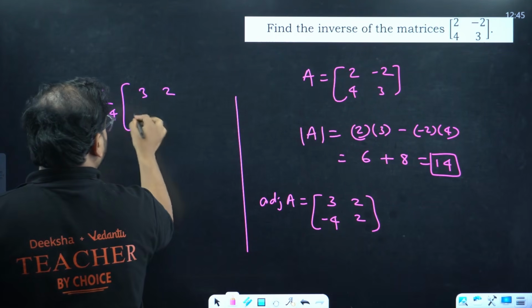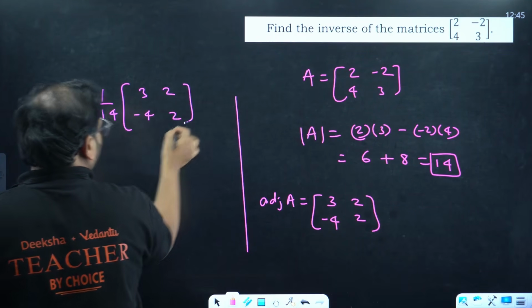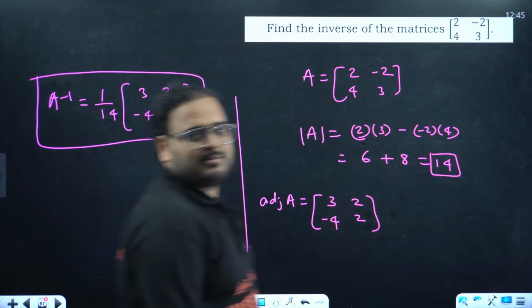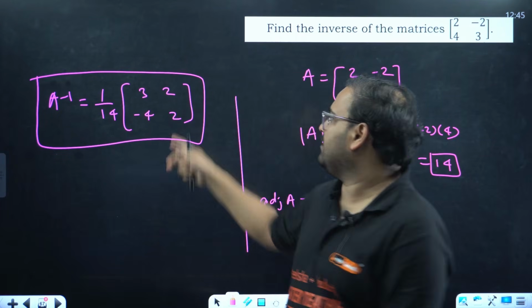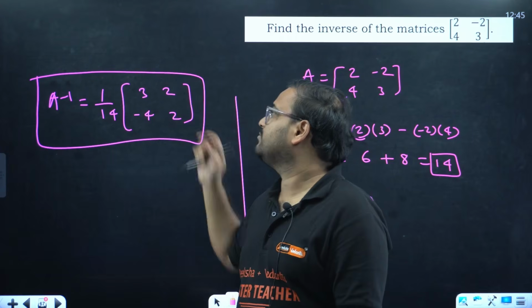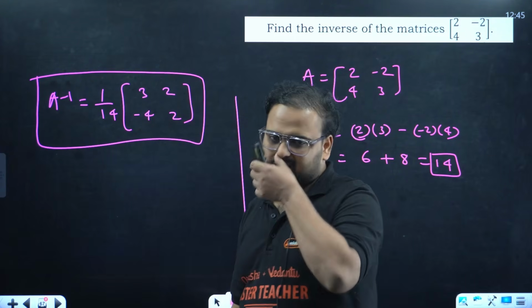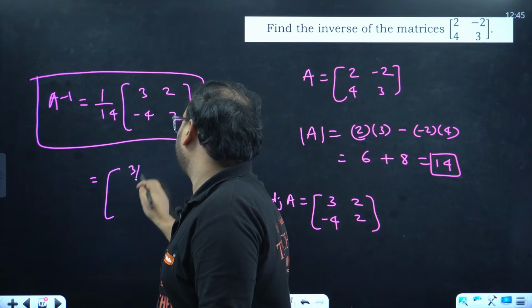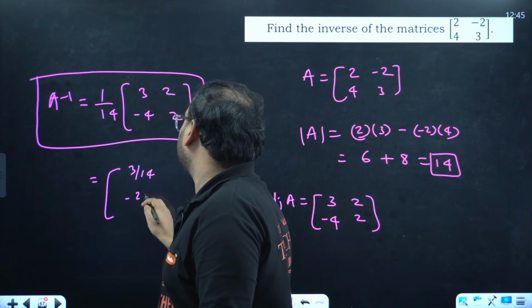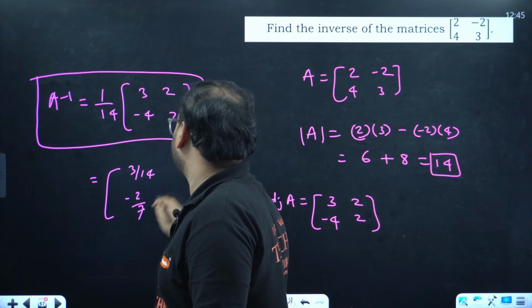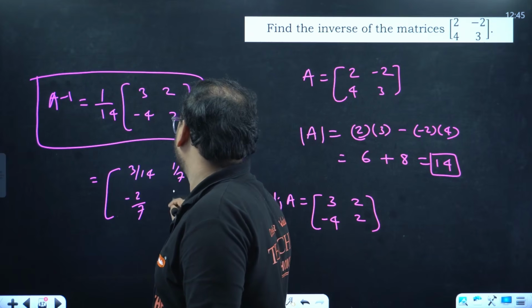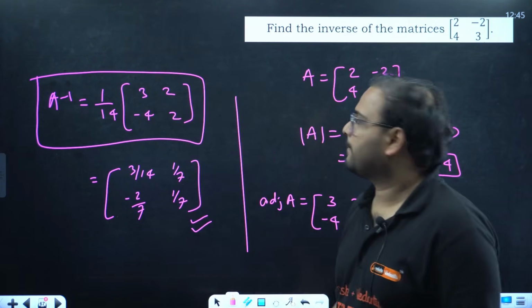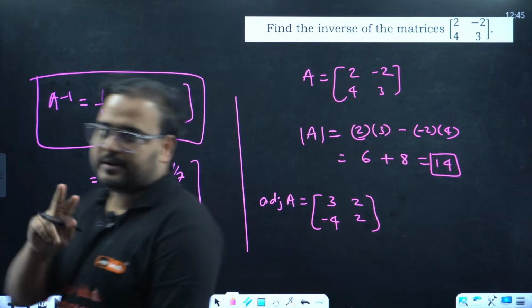3, 2 minus 4 and 2. There's no need to multiply this because you'll not have cancellations possible for everyone. You're going to have to write this as 3 by 14 minus 2 by 7, 1 by 7, 1 by 7. If you want, you can write this. This is your answer. 2 marker, by the way. Again, another 2 marker question.